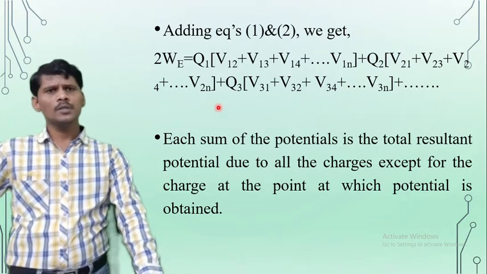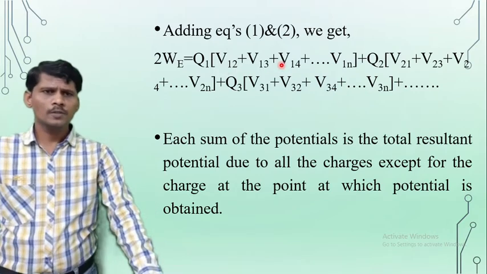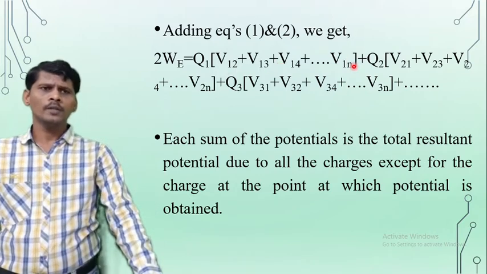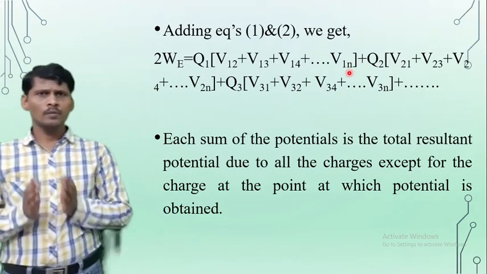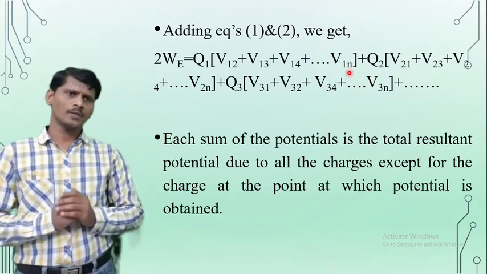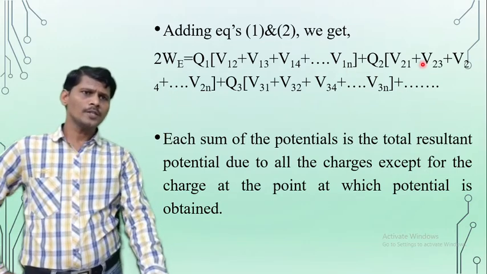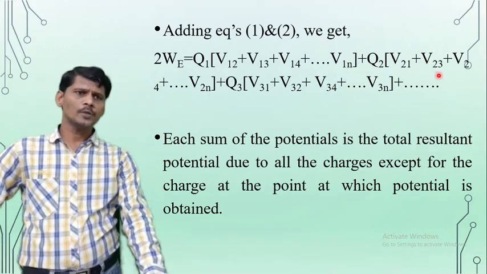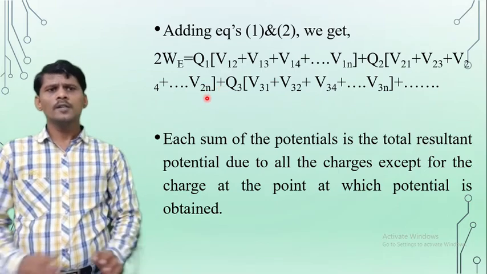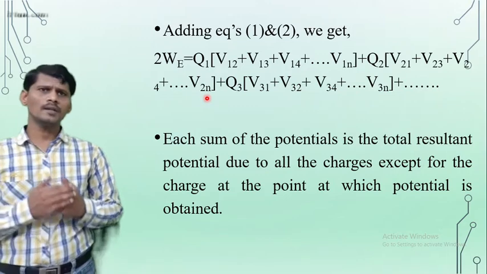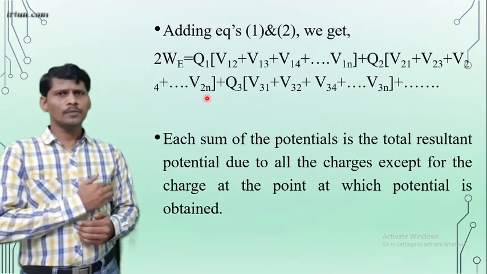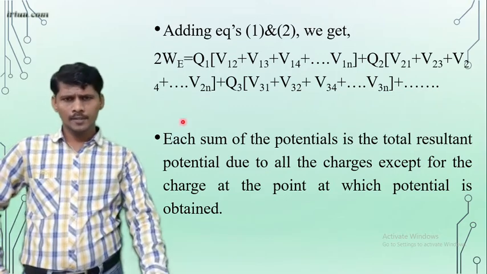So what is the sum of the potential? V12 plus V13 plus and so on up to V1N is the sum of the potential. So that is V1. Similarly, V2 is equal to V21 plus V23 plus and so on up to V2N, which is represented by V suffix 2. So similarly V3, V4 and so on up to Vn.